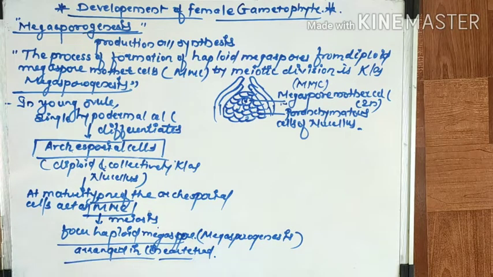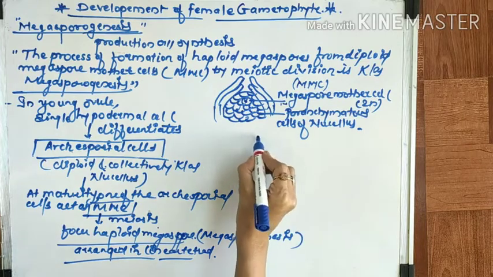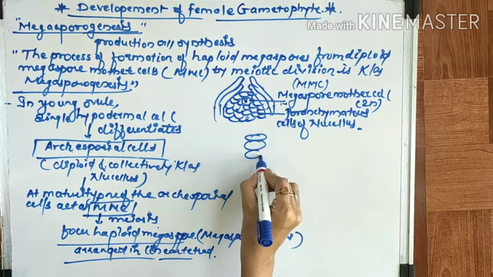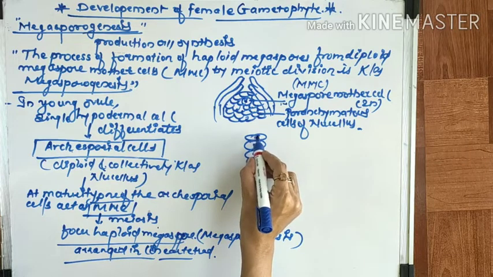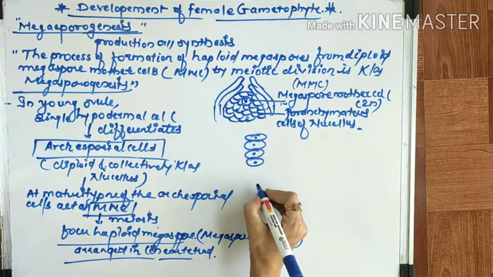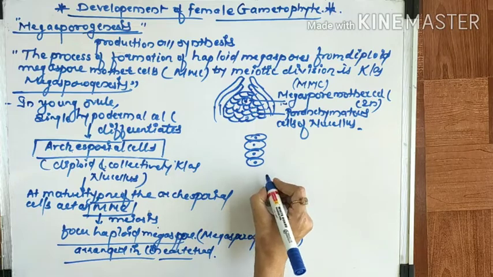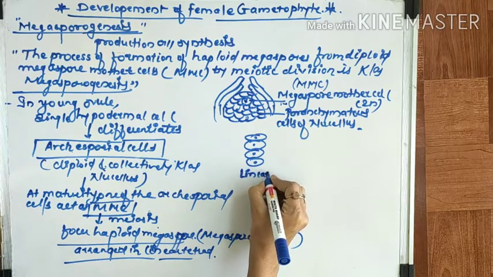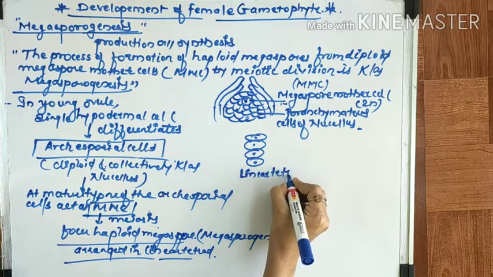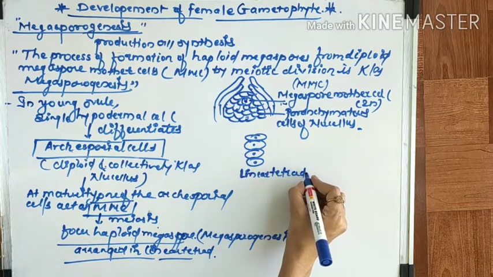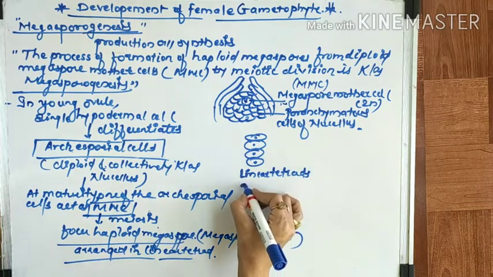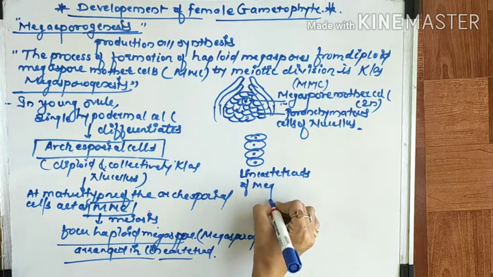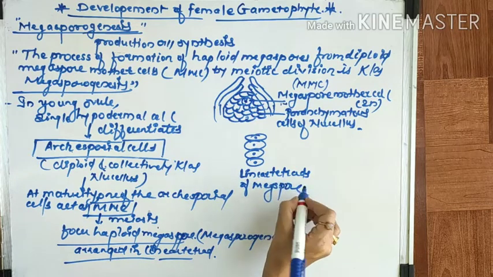How it looks, I will show you. They are formed like this, and that is called a linear tetrad of megaspores.